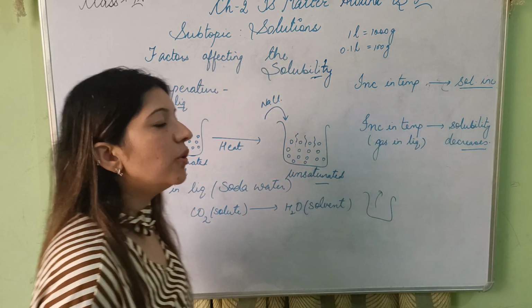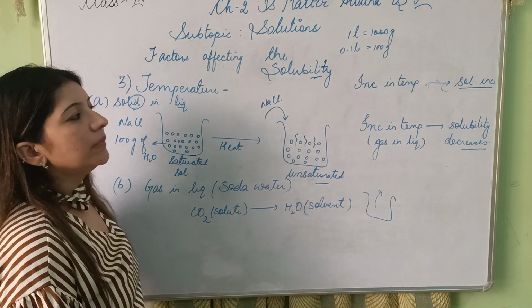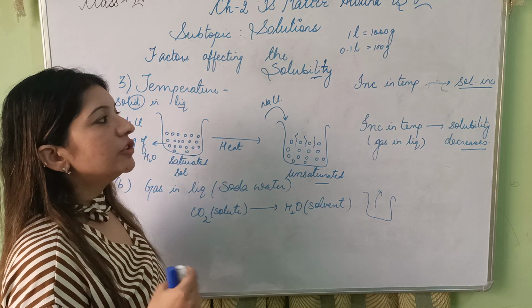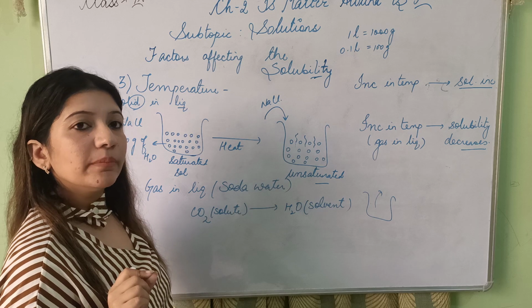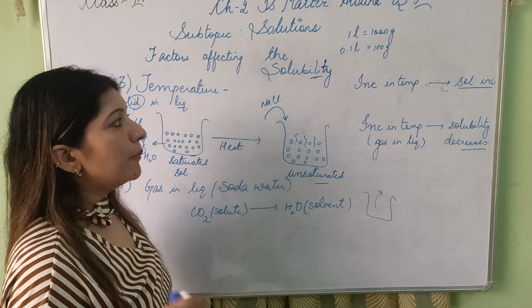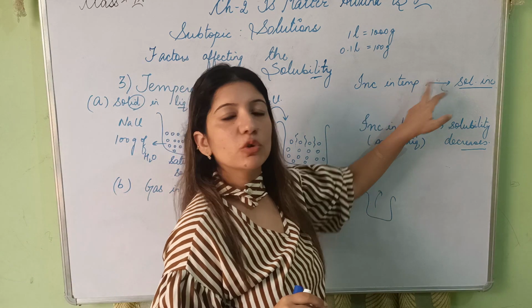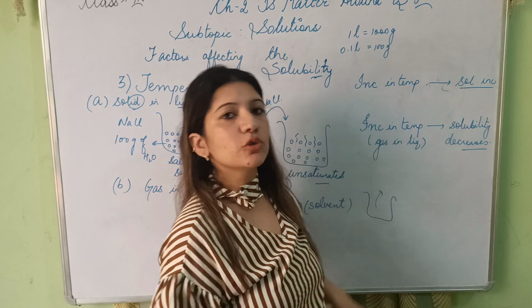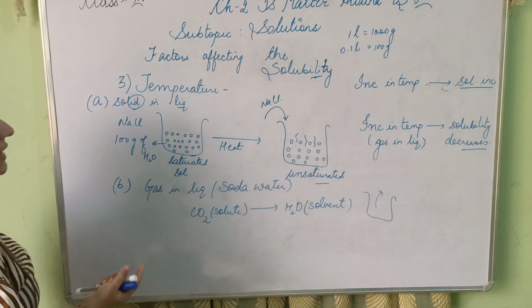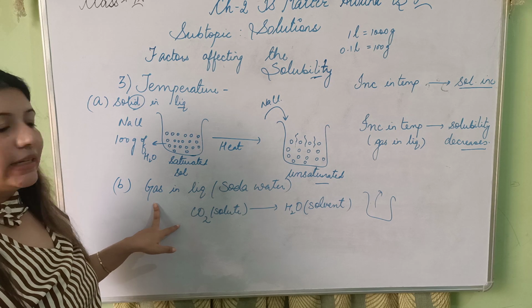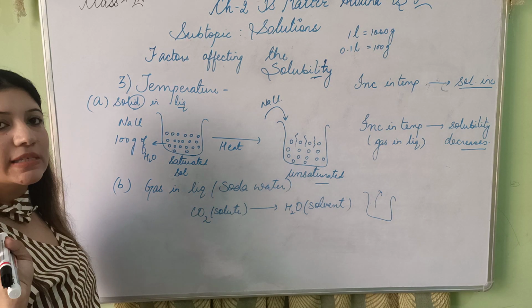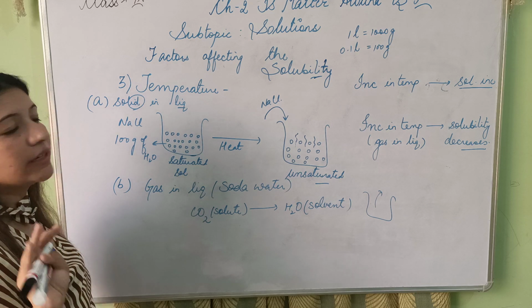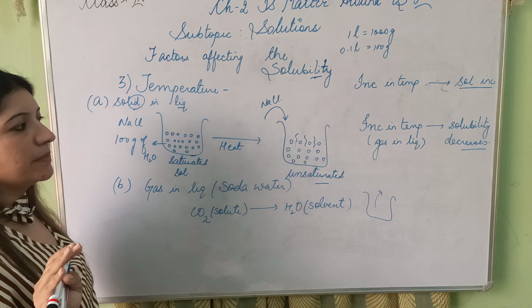वैसे भी अगर आप देखो, when your mother makes tea, what she does is she puts sugar in the boiling water. Normal water में नहीं डालते because it becomes difficult to dissolve. अब बॉइलिंग वाटर, टेम्परेचर ज़्यादा है तो सॉल्युबिलिटी भी बढ़ जाएगी, easily dissolve हो जाएगा. Whereas it's the opposite in case of gas in liquid. For soda water, if you increase the temperature, the gas will escape and the solubility of the gas decreases. The gas just escapes quickly.